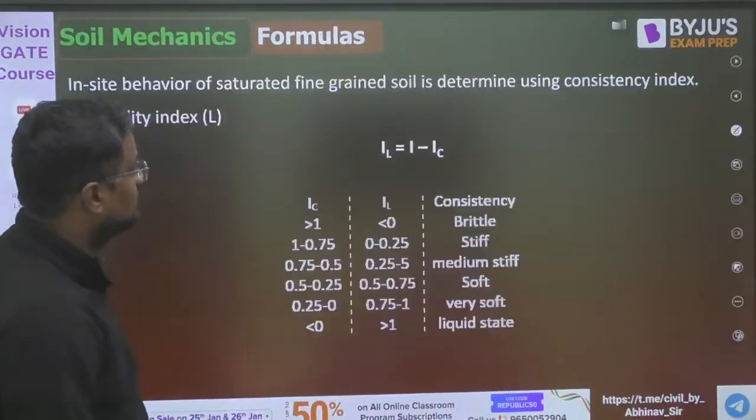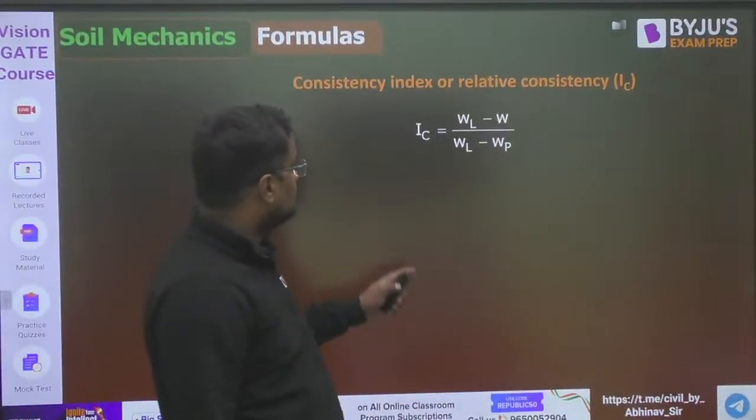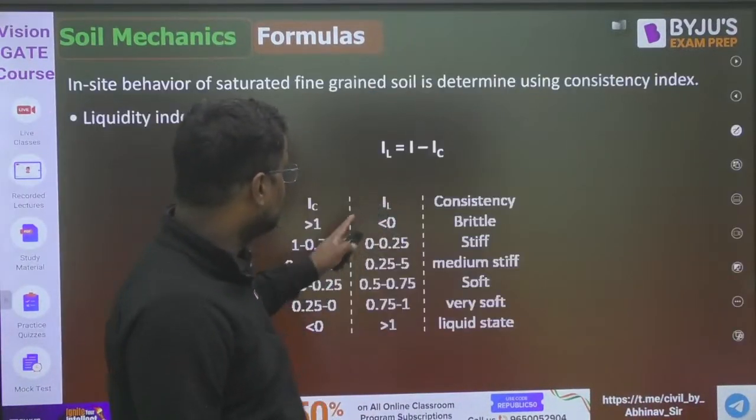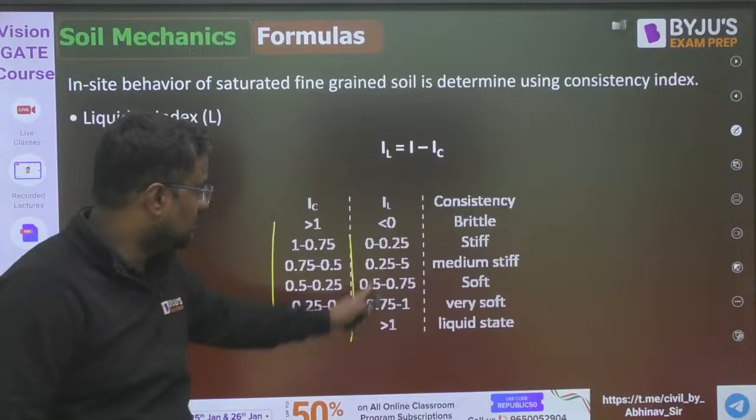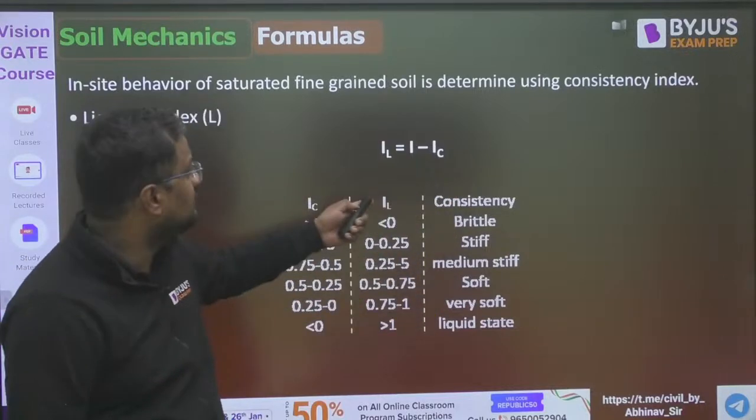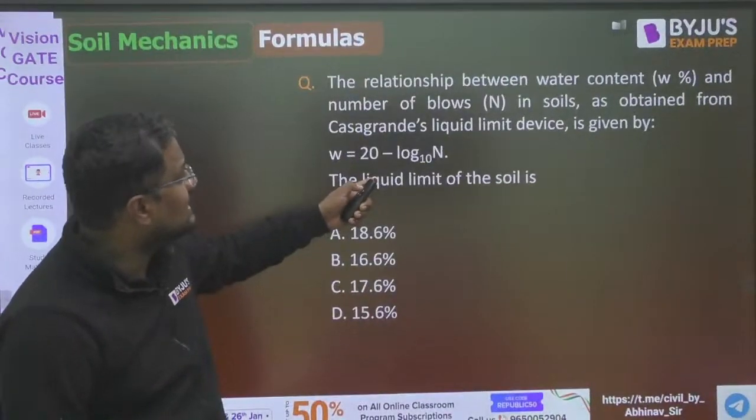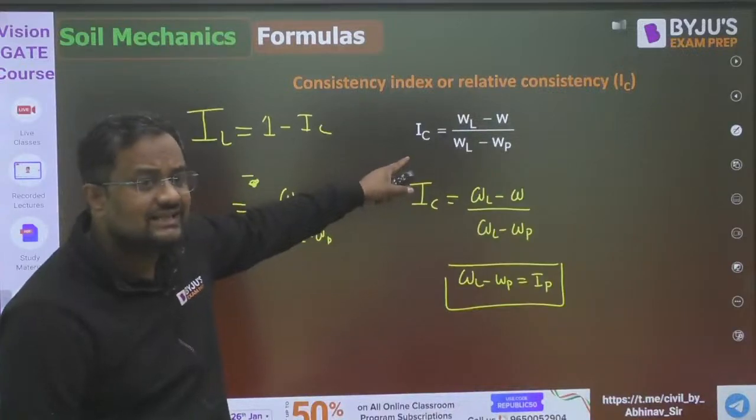Okay, this will be the liquidity index, this IC, the consistency index. And what is the range for IC, what is the value? Suppose, let me tell you, suppose IC is negative. Suppose this consistency index is negative.